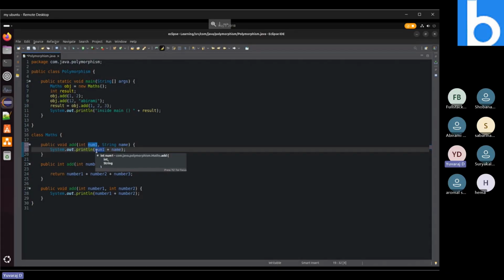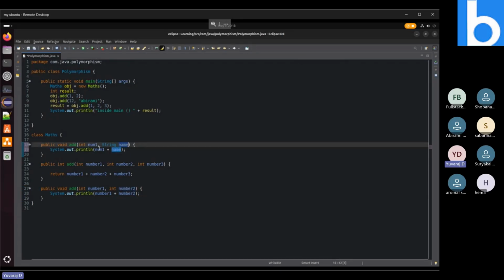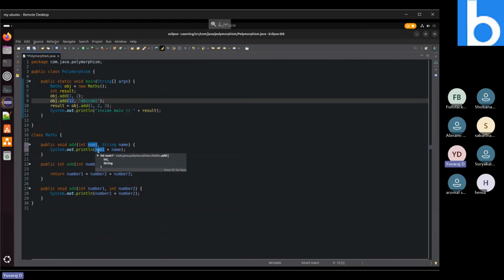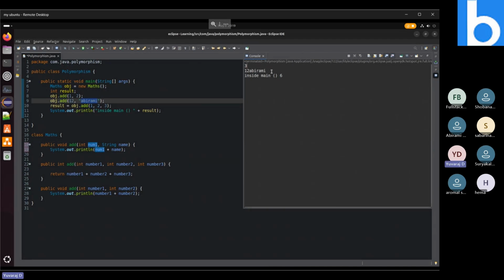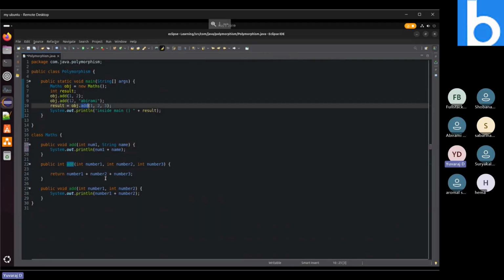There is a Java concept called string concatenation. You might have heard of it or you will learn it in future. We can't add a string value and an integer value like integers. If we do so, both will be considered as strings only. So both values get added like this. I provided 12 as the value for number 1, so the 12 value will be added to the string value, which is Abhinami. So the result is printing 12 Abhinami as the output of this method implementation. After that, it will go and call the next method, which we have seen already.